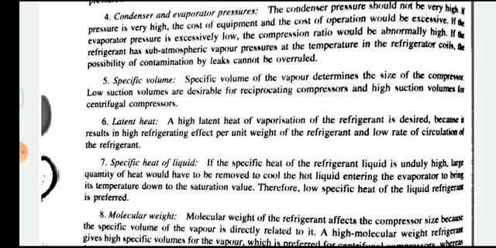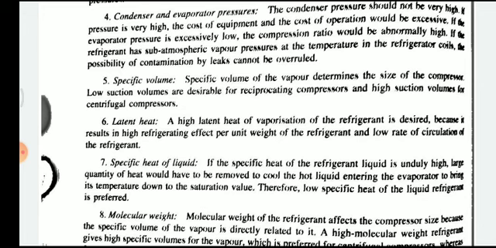Latent heat of vaporization. A high latent heat of vaporization of the refrigerant is desired because it results in high refrigeration effect per unit weight of refrigerant; if it is low, the effect is low. And seventh, specific heat of liquid.